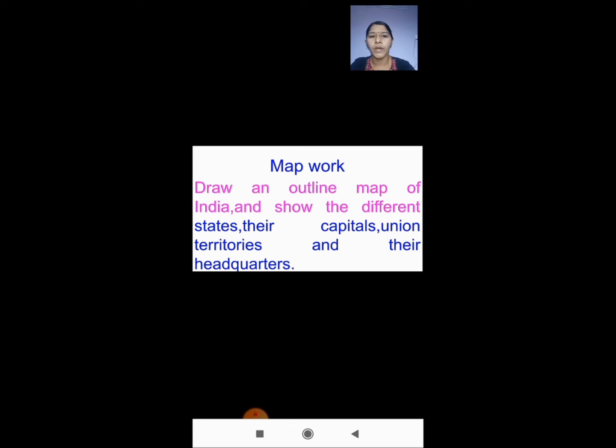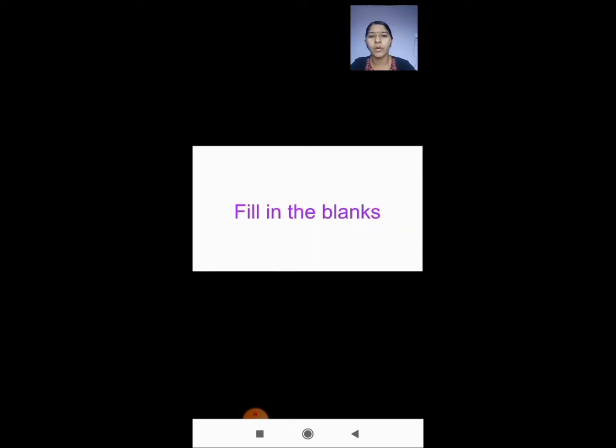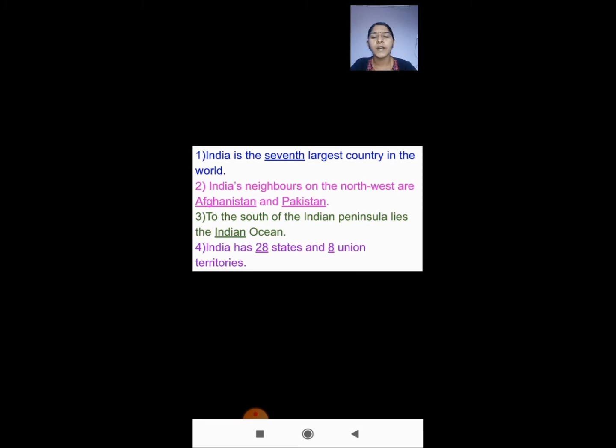I'm just going to discuss some of the book back exercises now. To start with, we will go with the fill in the blanks. First one: India is the 7th largest country in the world.